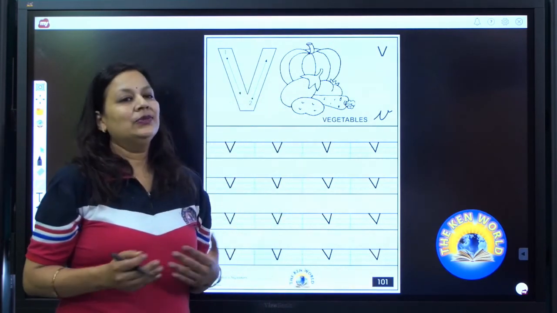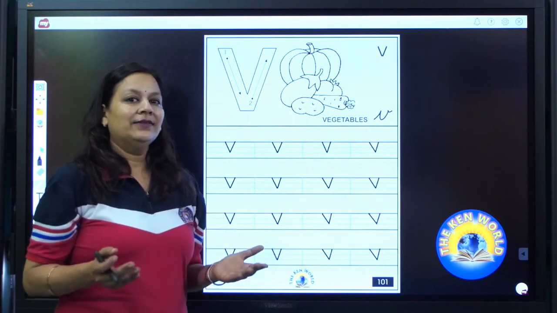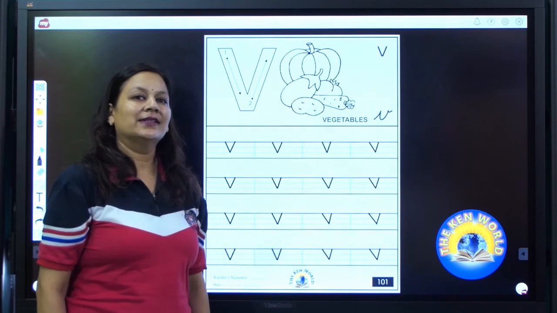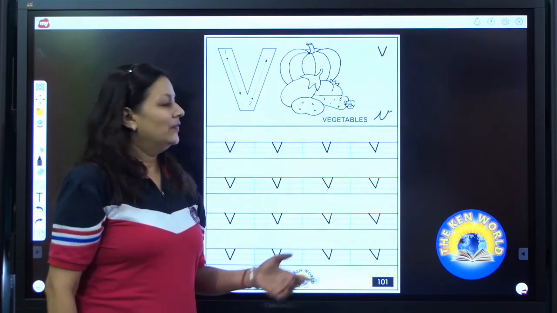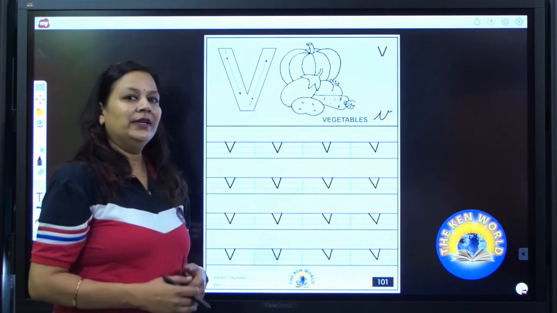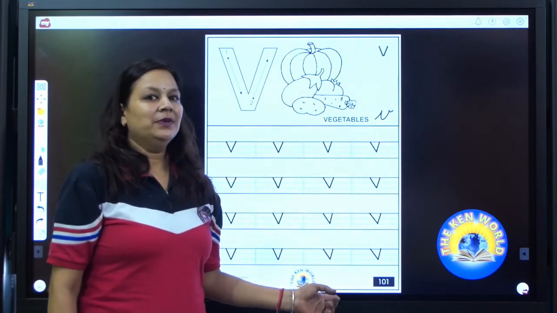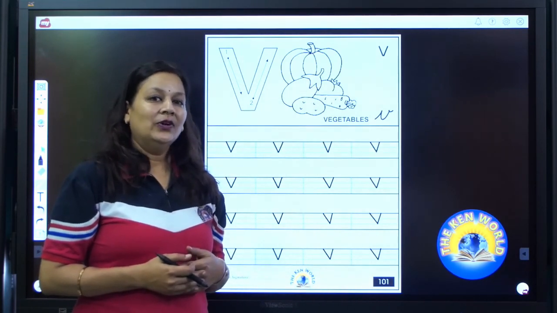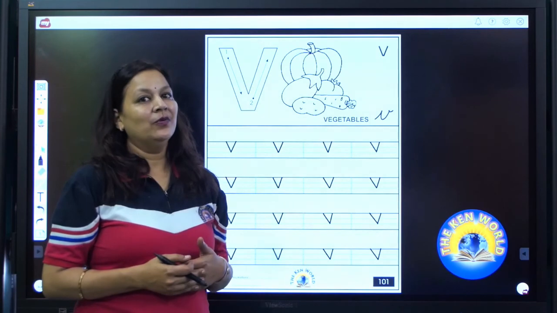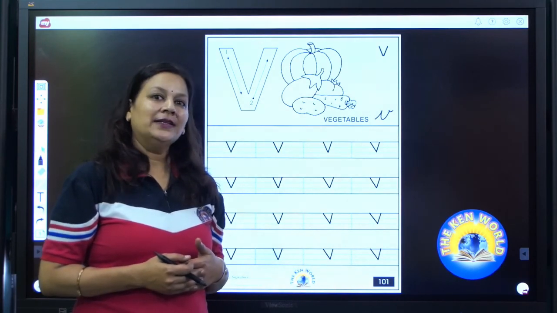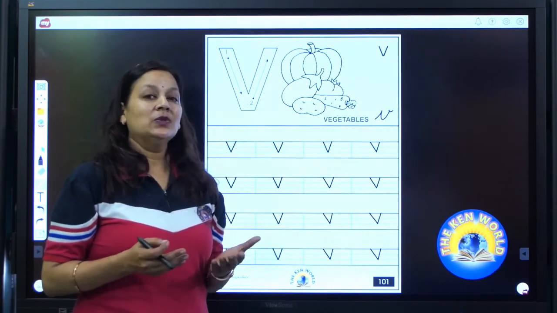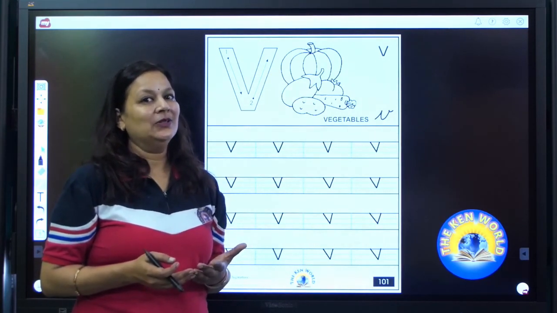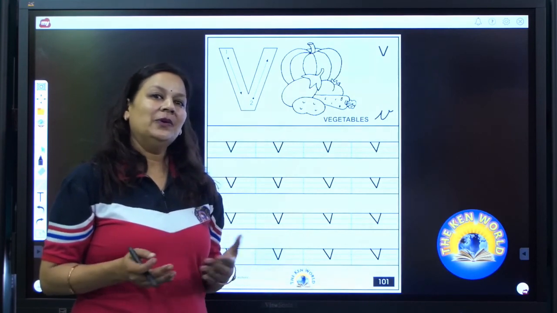Now it's your turn to write V. V says V. V as in vegetables. All of you have done. With this, we have completed our whole page. Now, after completing this page, 102 is your practice page. You will open page number 102. You will practice V and complete that page and click the photograph of that page also and send it on the WhatsApp group.